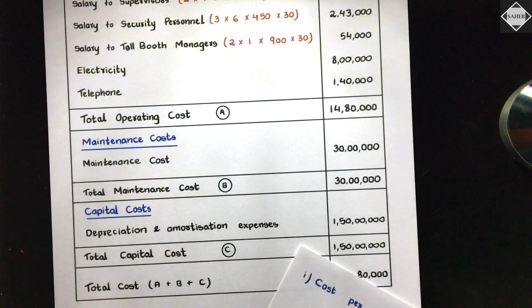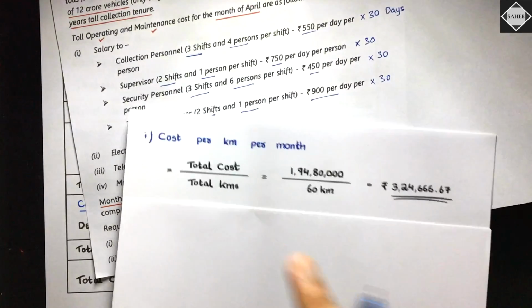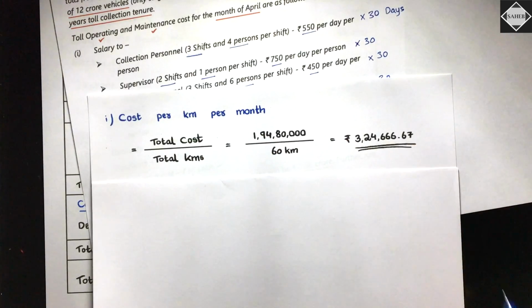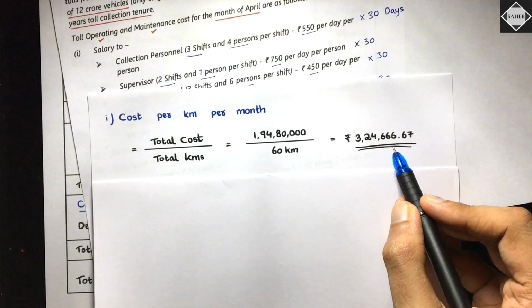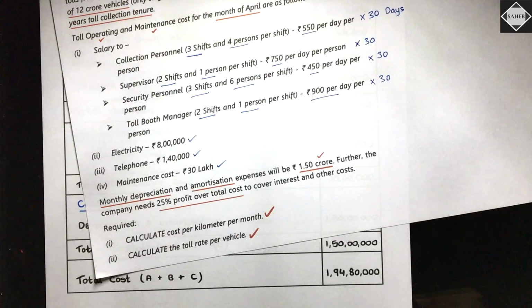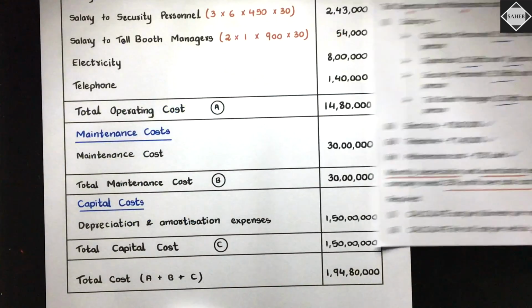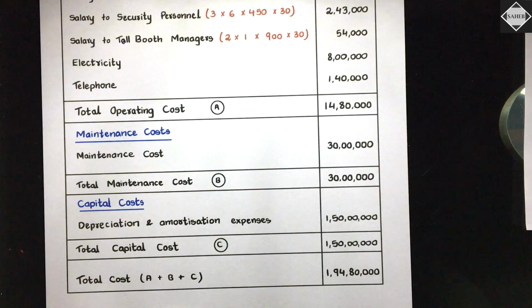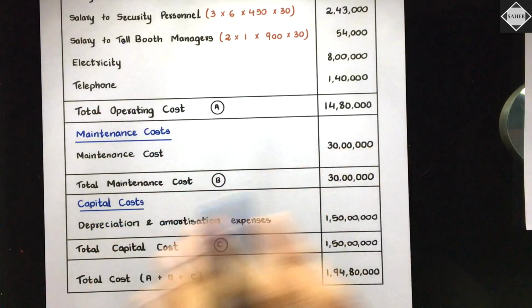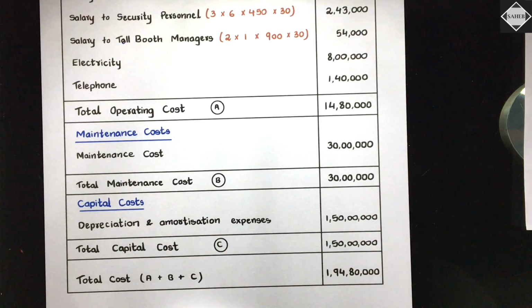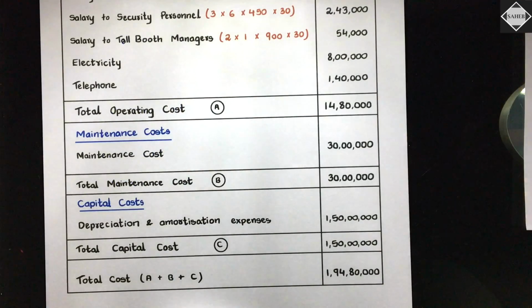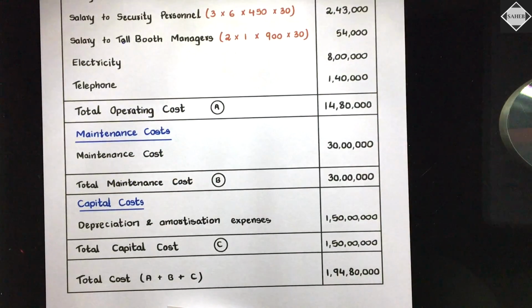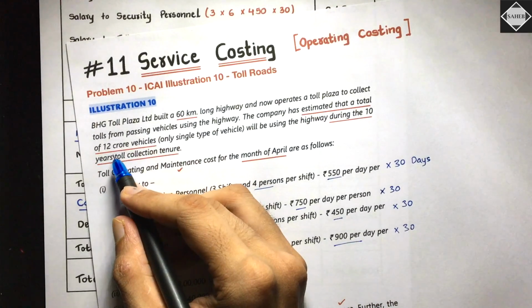Then what is the interpretation of this? The interpretation is, this is the cost to build 1 kilometer of the road. Is that clear? Simple. Now calculate the toll rate per vehicle. How will you take the toll rate? For toll rate you need to do cost plus profit and then divide by the denominator. What was the denominator? Total number of vehicles. Total number of vehicles we calculated now. They said total number of vehicles is 12 crores. 12 crores means 120 million.